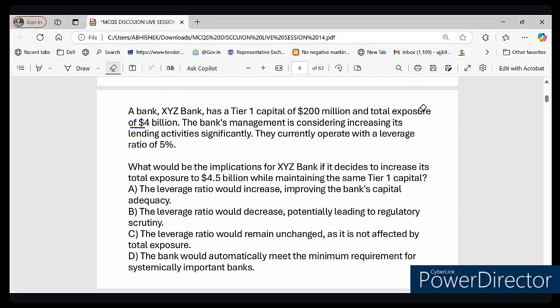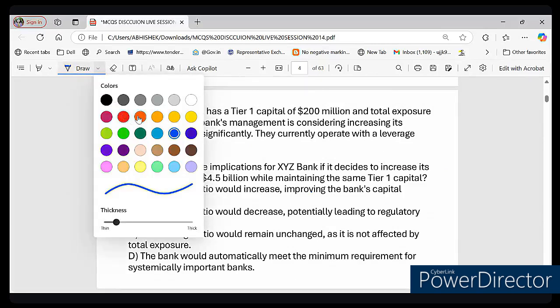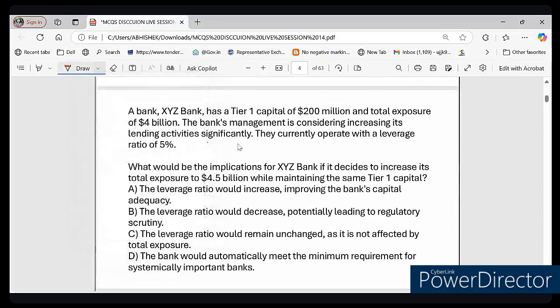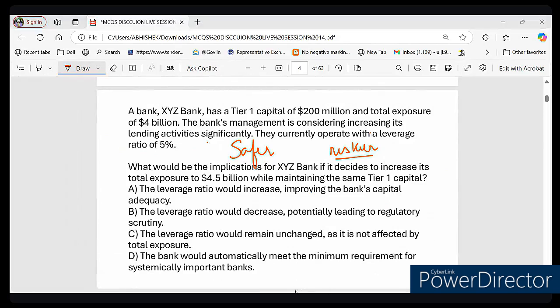Please type safer if you think it is safer, and please type riskier if you think it is riskier. My question is, if leverage ratio is lower, does it mean the bank is safer or the bank is riskier? What do you think? Please let me know in the comment section, in the chat box. So if leverage ratio is low, what do you think? Is it safer or is it riskier?